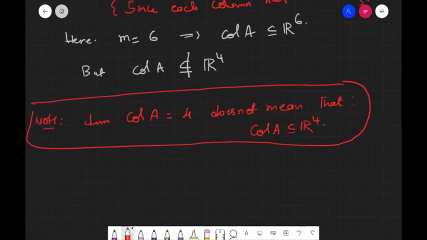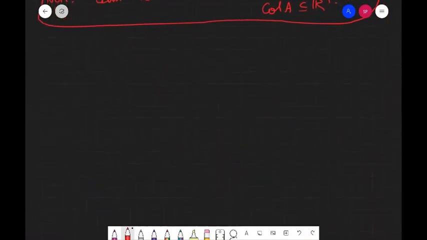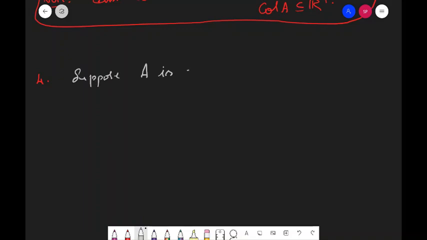Now let us look at another problem. So this is question number 4, I think. It is given, suppose A is a 4 by 7 matrix and A has 4 pivot columns.